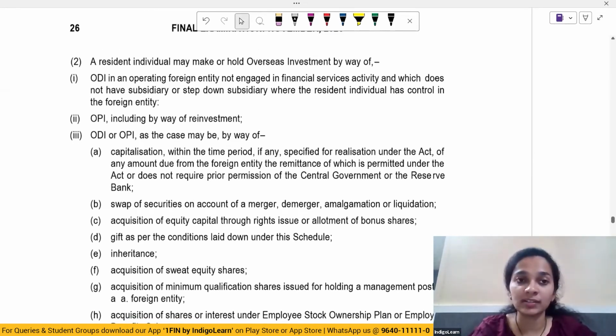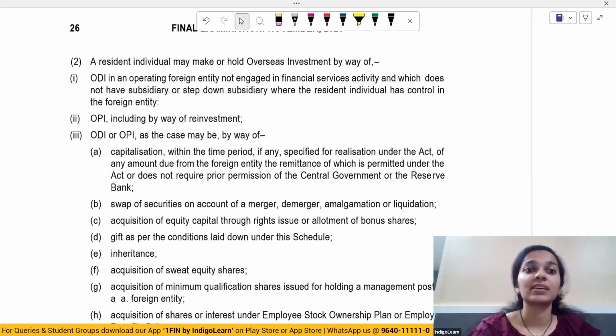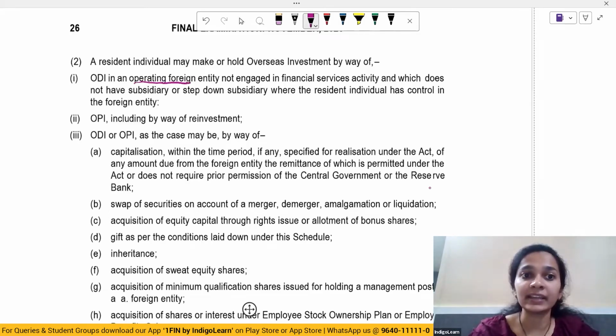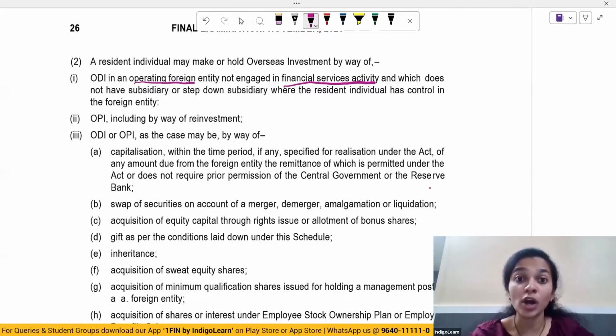What are the ways in which a resident individual may make overseas investment? By way of ODI in an operating foreign entity not engaged in financial service activity, which does not have a subsidiary or step down subsidiary, where the resident individual has control in the foreign entity.